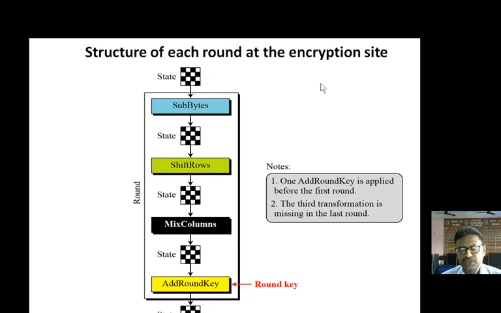In the first round we apply the sub-byte, shift row, mix column, and add round key transformations. But in the 10th round, the last round, the third transformation, the mix column transformation, will be missing. That will not be used.